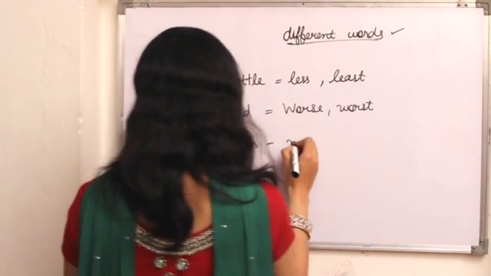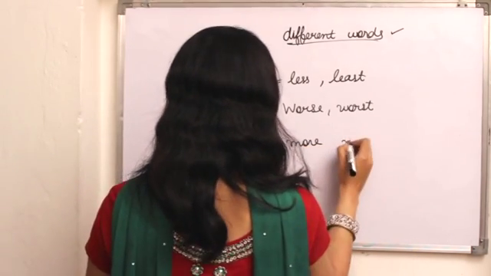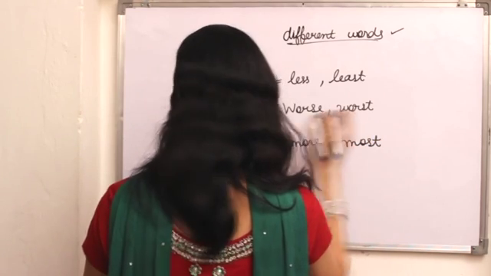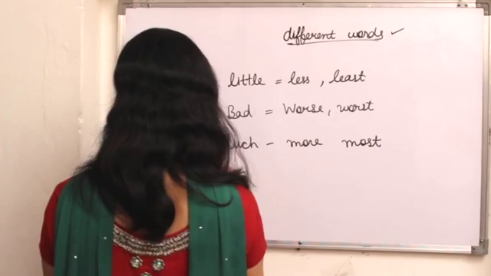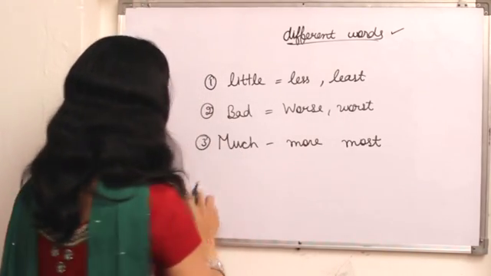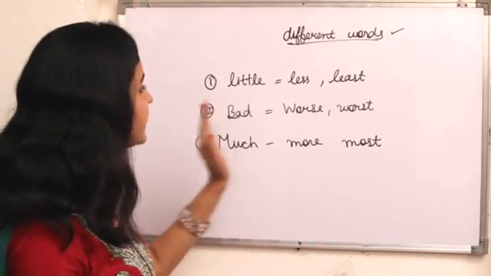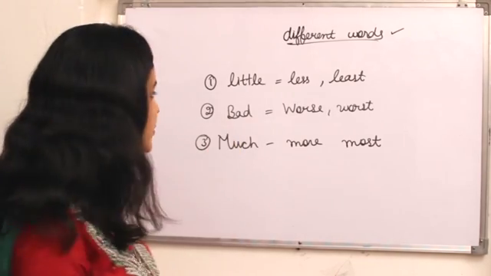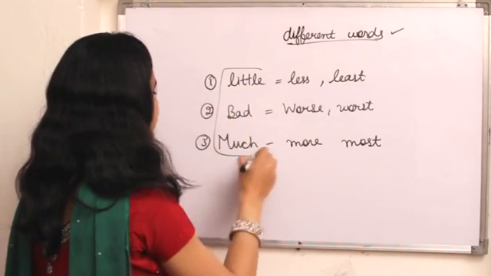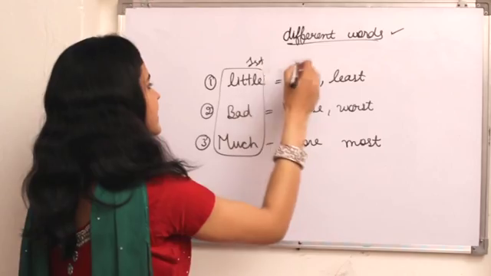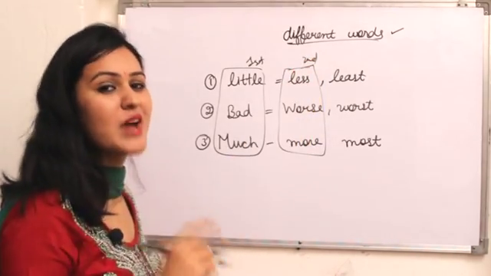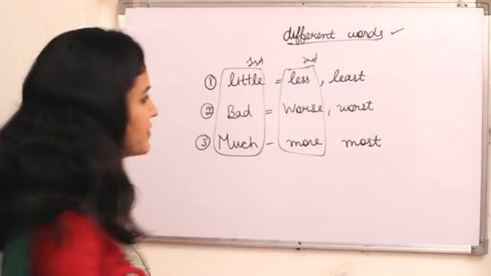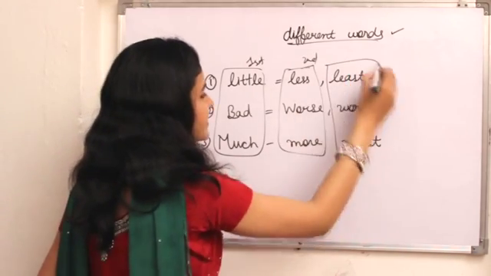Okay, so here I write much, more, most. I just explained about this: little, less, least. So these are first order, these are second, which refers to the comparative form, and this is superlative.